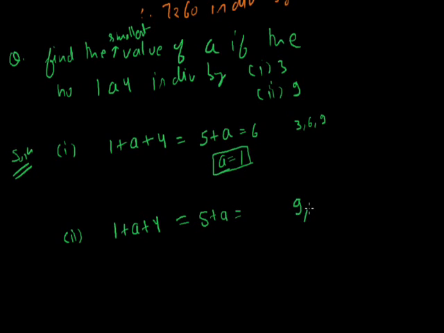तो या तो वो 9 हो सकता है या 18. क्योंकि हमें smallest find करना है तो हम 9 put करेंगे. तो let's say equate to 9 किया हमने इसको. तो what is the value of a? That is 4. So the minimum value of a is 4 when it is divisible by 9, and the minimum value of a is 1 when it is divisible by 3. So that's our answer.